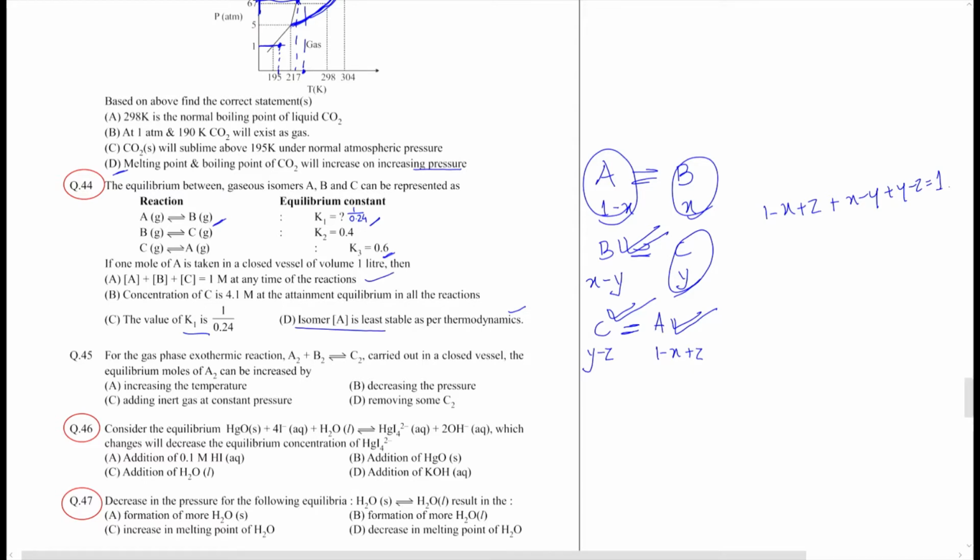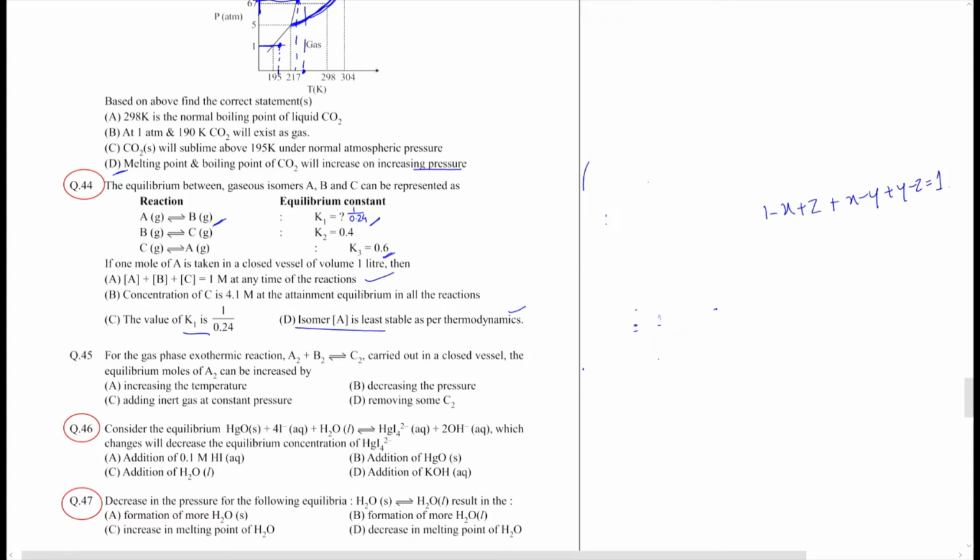Option B at the last wants you to find the concentration of C at the attainment of equilibrium in all these reactions. To find out the concentration of C, we can just use this equation. You write that A plus B plus C concentrations have to be equal to 1 because of mass balance.